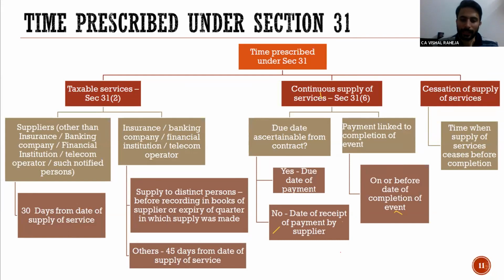The time limit is 30 days. I'm waiting for your response. What would be the penalty if invoice has not been issued within 30 days? Now, section 31(2) also says the time limit shall be 45 days in case of insurance, banking and financial institutions or telecom operators. So there are two time limits, 30 days and 45 days. Okay. Till now, there is no response. So I believe no one is typing right now.